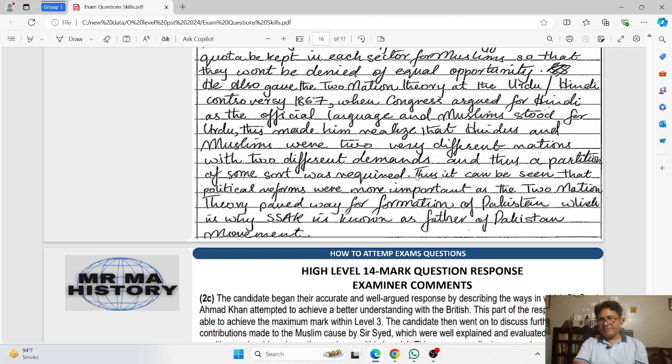It starts from "Thus". Thus, it can be seen that political reforms were more important as the two-nation theory paved way for formation of Pakistan, which is why Sir Syed Ahmad Khan is known as the father of the Pakistan movement.